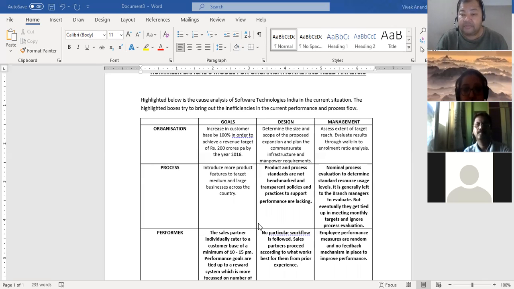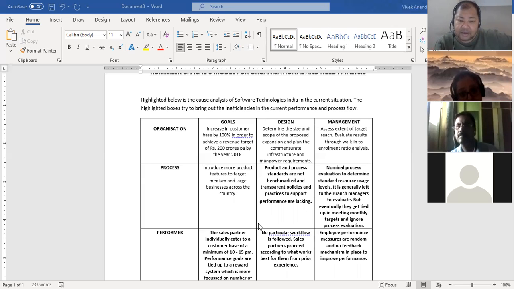Now we found we have people to sell. We also have a product, but still people are not buying it. So why? Because the product and process standards were not benchmarked, and transparent policies and practices to support performance were lacking. It was working more on assumption.